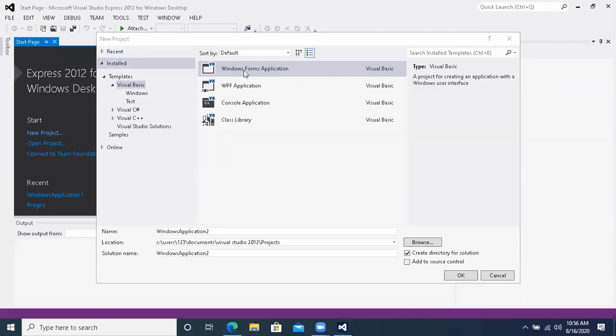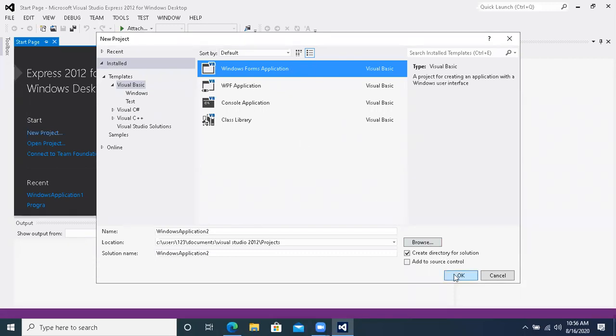Visual Basic. Then over here you will see some other options. Now in this also there are different applications, we are not discussing right now which ones they are. WPF application, console application, class library. Right now what we are going to do is the first one, which is Windows Forms application. Windows Forms application means it will look like a Windows application. There will be a windowing-like environment, form-like environment, graphical environment. I will click on it.